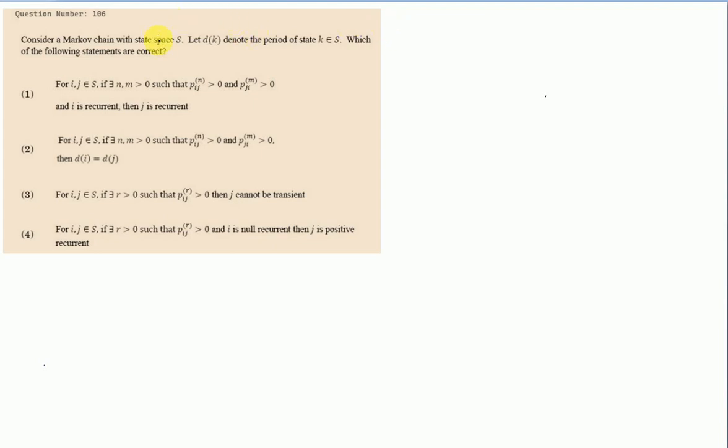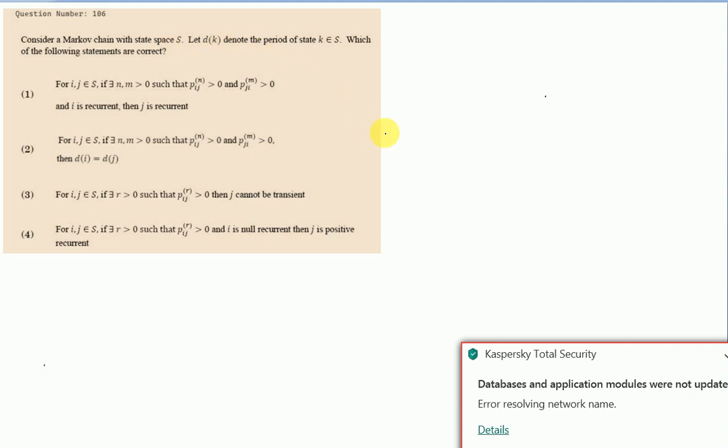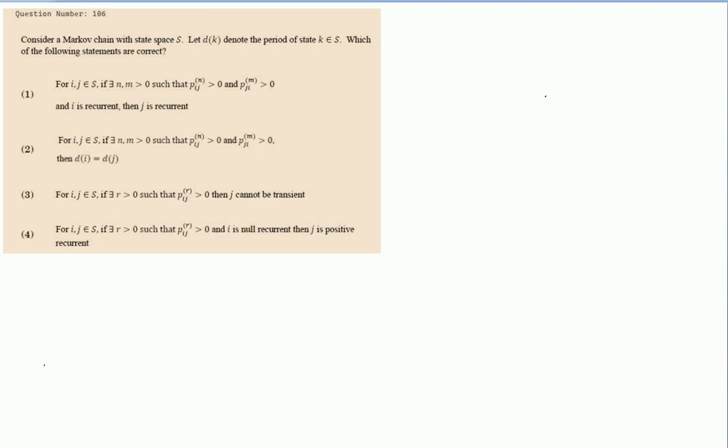Consider a Markov chain with state space S and let d_k denote the period of state k belonging to S. Which of the following statements are correct? We will consider each and every option one by one. So first we will take option number 1.